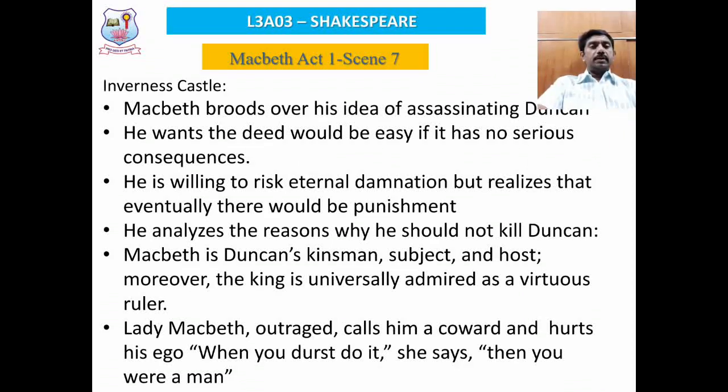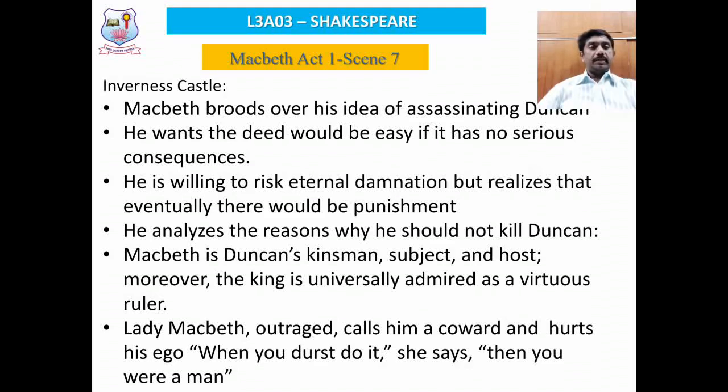Macbeth is none other than King Duncan's own cousin. He is a close relative of King Duncan, number 1. Number 2, he is a faithful citizen of the king. Macbeth is a general of King Duncan's army, so he is not supposed to kill the king, but to protect him.